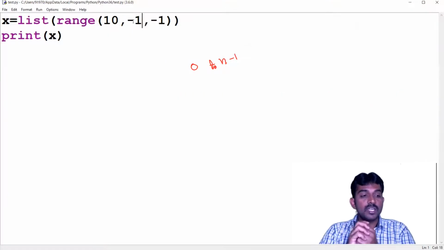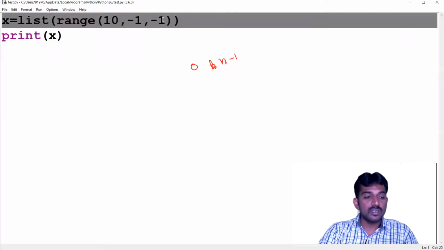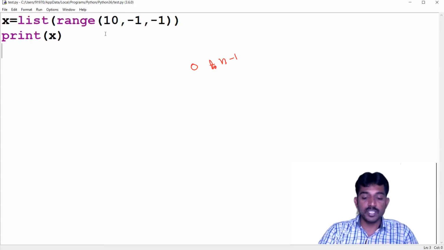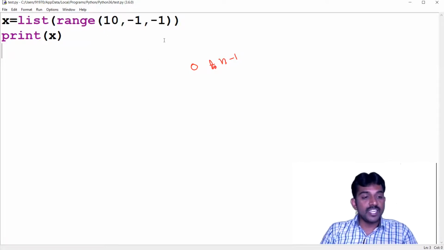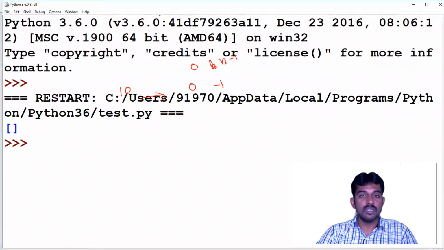Remember the range function: if you want decrement, see where you want to start the value and where you want to stop the value. Okay? So if you want to decrement, you should use -1. See, if you use a plus, again it goes wrong, right?